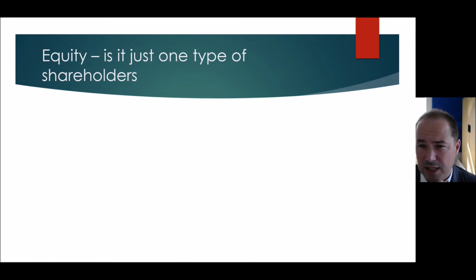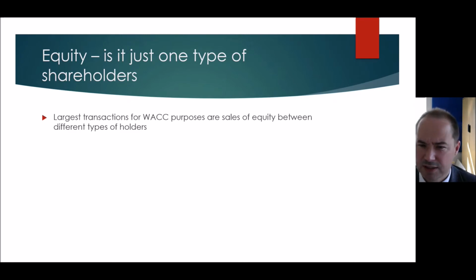We've considered particular types of capital, but let's now consider shareholders. So the largest transactions for weighted average cost of capital purposes are the sales of shares between different types of shareholders, where one shareholder values the company more than the other. It is not most often that one organisation says, well, I can do better with that company, like Elon Musk with Twitter.